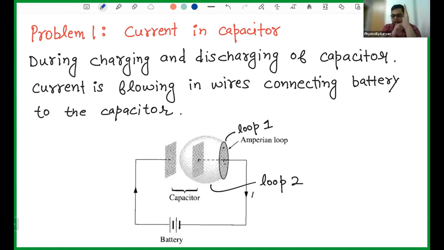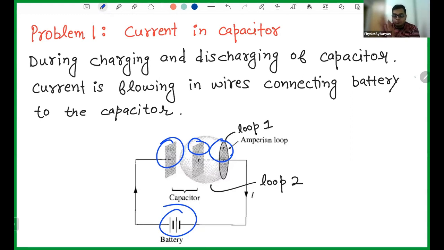I start giving it charge. So let's say these are two plates, plate number one and plate number two, and I have connected it to a battery. Initially the plates have no charge. This plate has zero charge, and this plate has zero charge. I connected it to the battery. Some positive charge started coming, more and more positive charge coming, and ultimately this plate will have so much positive charge that the next positive charge which is coming will get repelled. It will not be able to go and sit here.